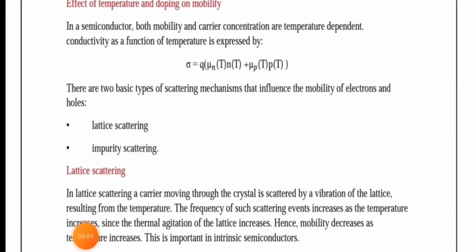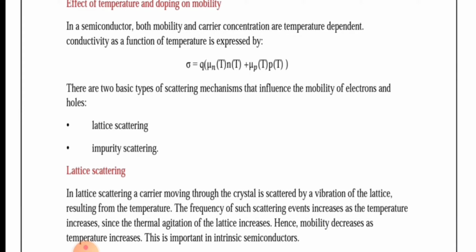The next topic is effect of temperature and doping on mobility. So how the mobility of charge carriers, either electron or hole, is affected by change in temperature and doping concentration is explained here. In a semiconductor, both mobility and carrier concentration are temperature dependent.